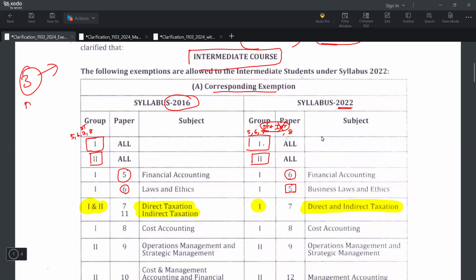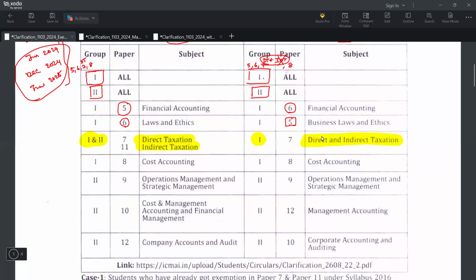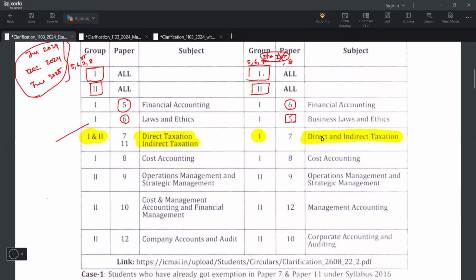Let's say you have got an exemption in December 23 under the old syllabus, that is syllabus 2016. Then June 24, December 24, till June 2025, you need not appear in this paper. Then, most importantly, this one is your most important. I will come back to it at last. Paper 8 exemption in group 1, new syllabus, paper 8 exemption granted.